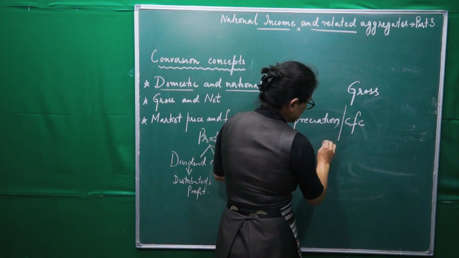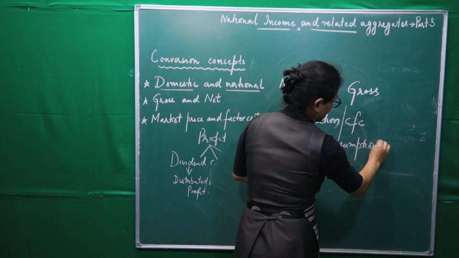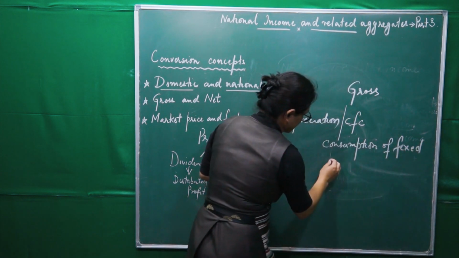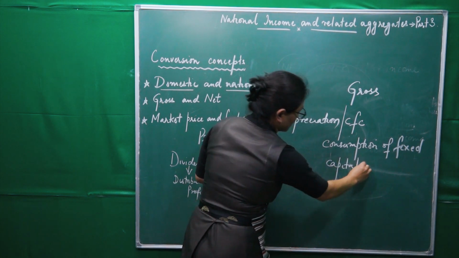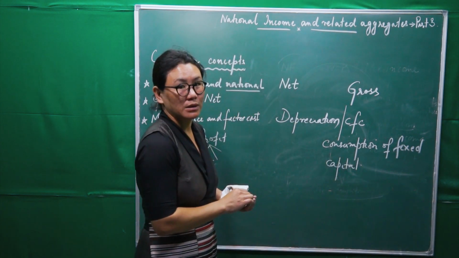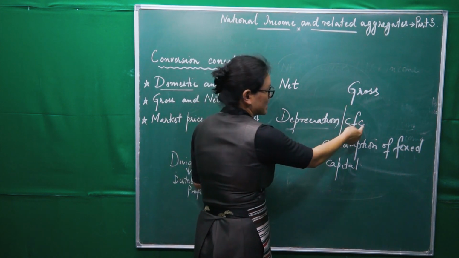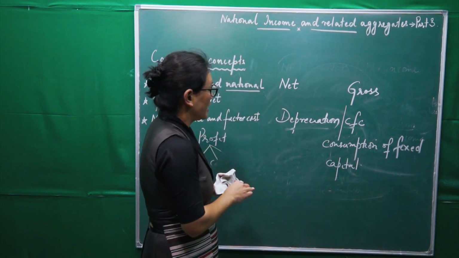CFC here is consumption of fixed capital. It means the same thing. Sometimes in problems you will get this concept, or sometimes they will write this one.